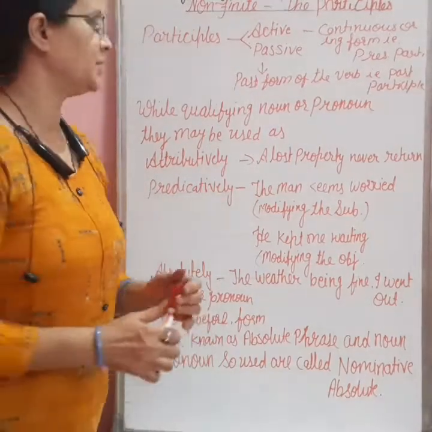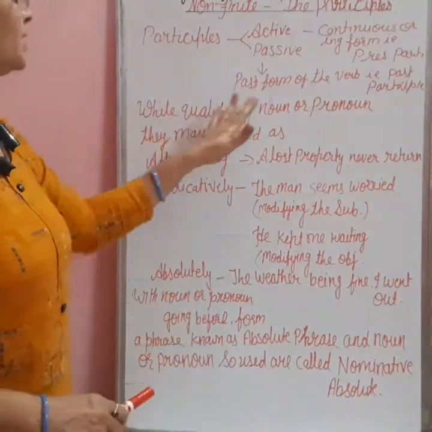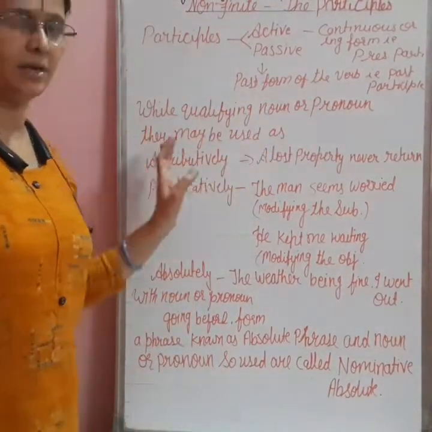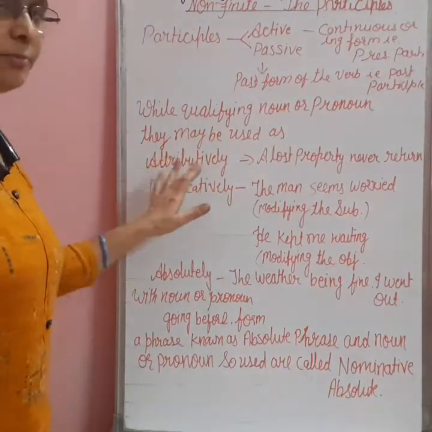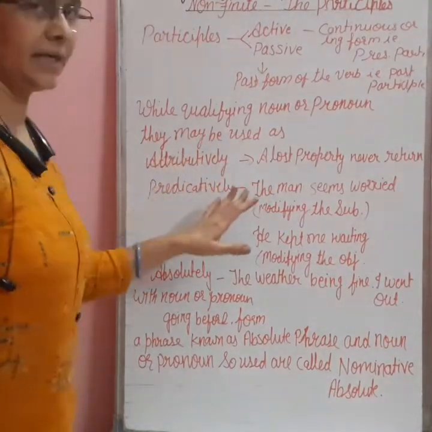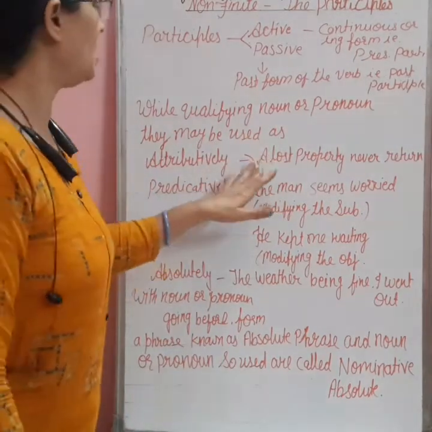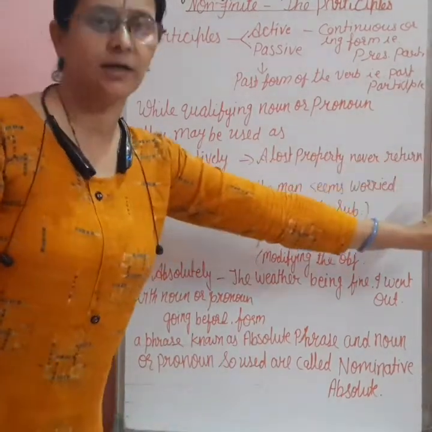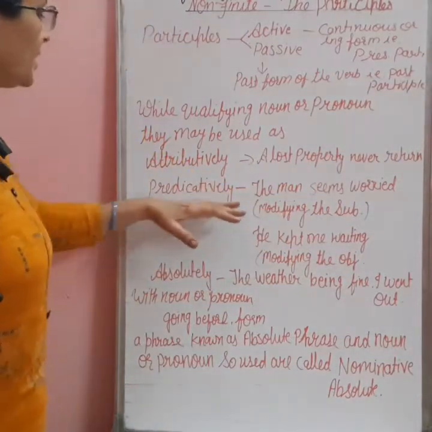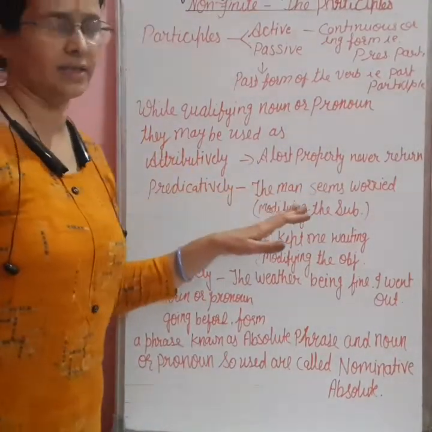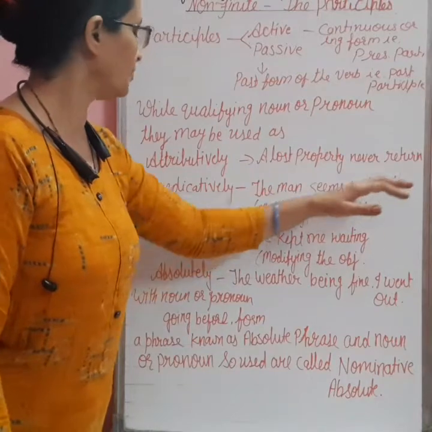I would like to remind you again that while qualifying a noun or pronoun, they may be used attributively or predicatively. For attributively, I have taken an example: a lost property never returned. For predicatively, I have taken the example: the man seems worried.